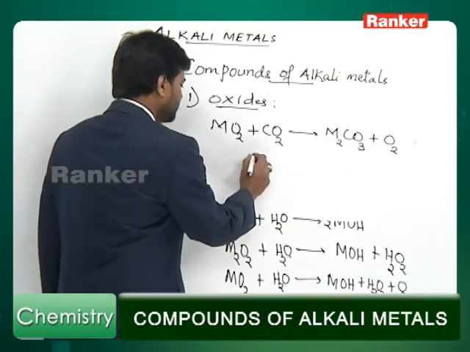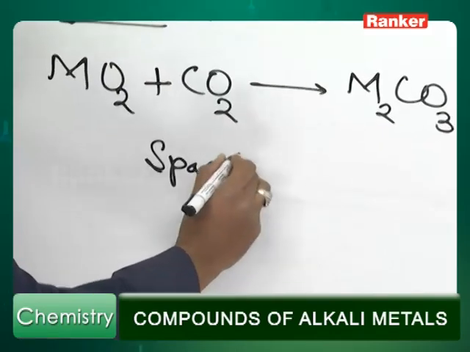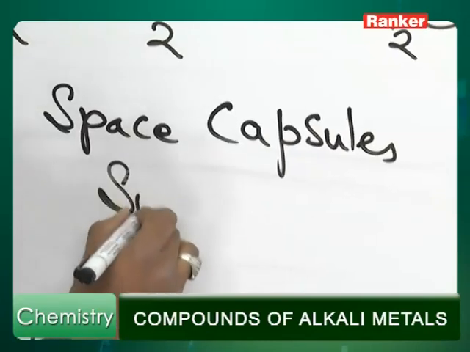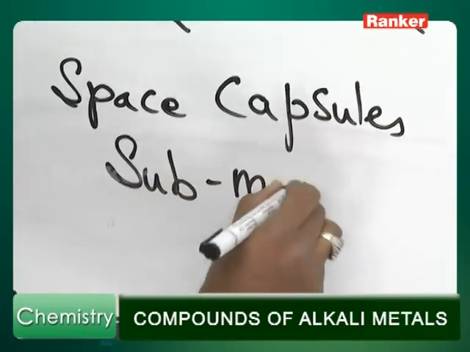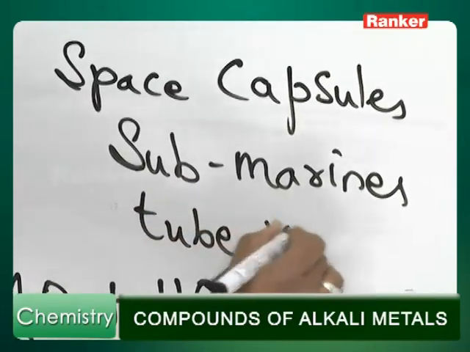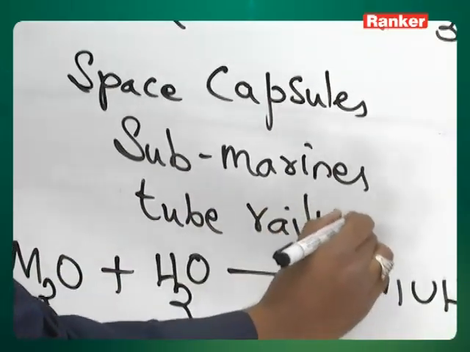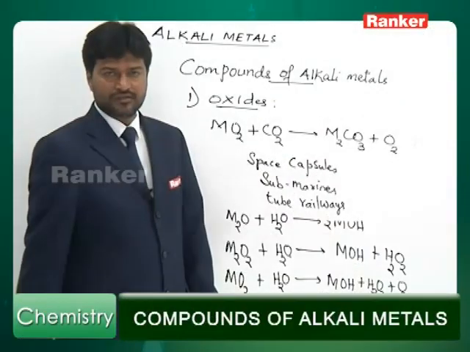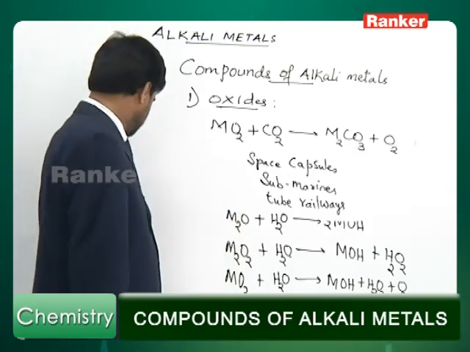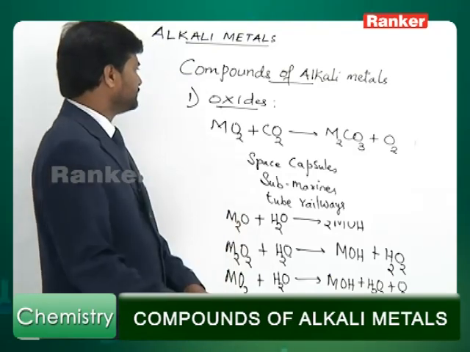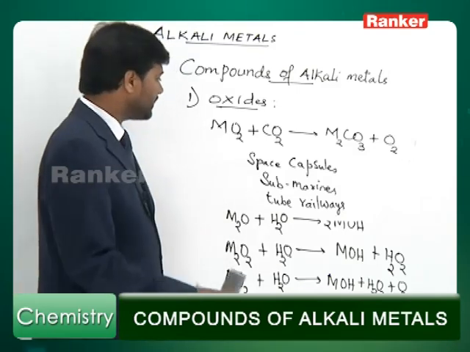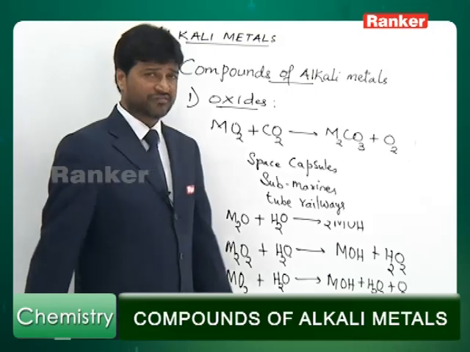This use is in space capsules. They can be used in submarines. They can be used in tube railways to avoid suffocation due to increase in the concentration of carbon dioxide. That completes oxides of alkali metals. Let's move on to another class of compounds of alkali metals.